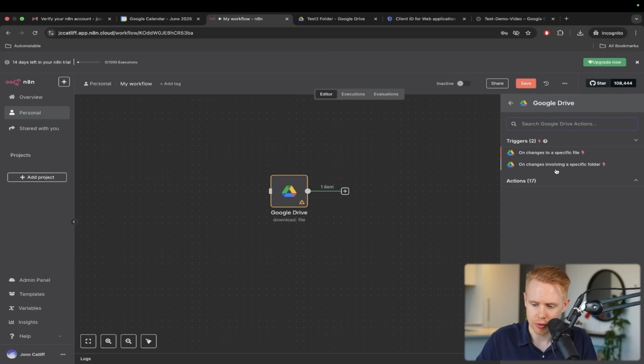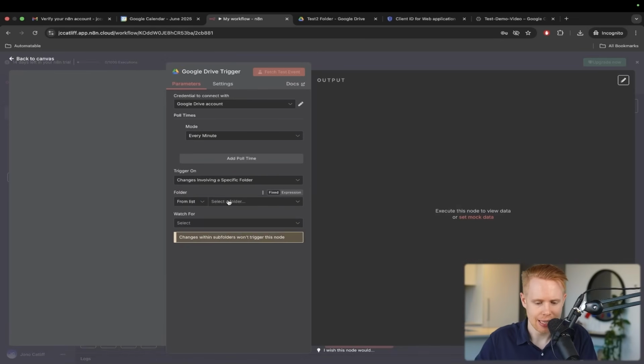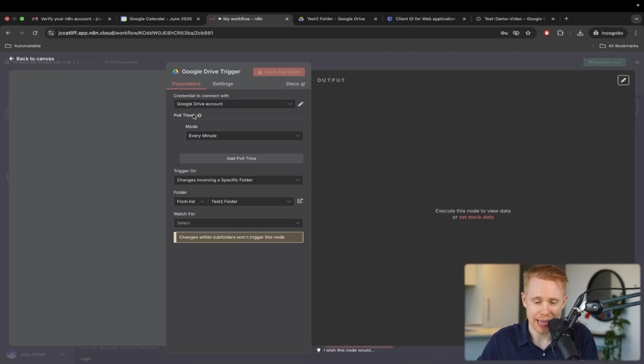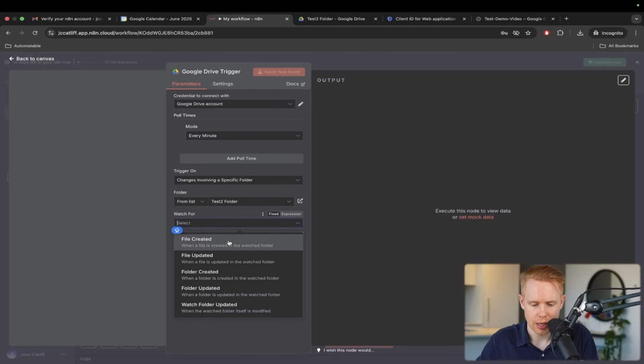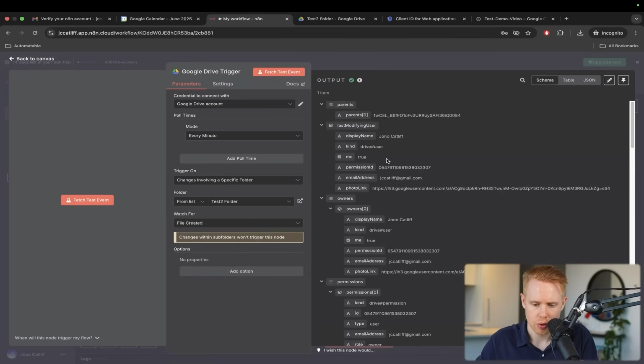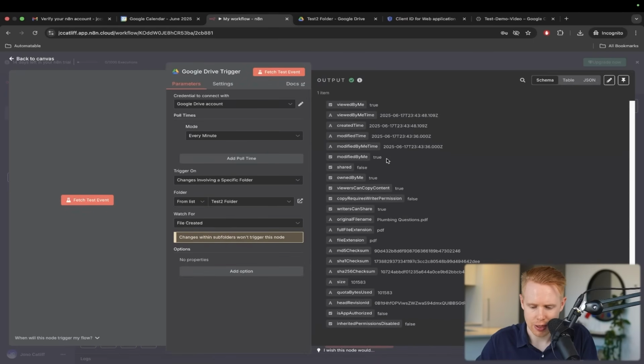So on changes involving a specific folder, we could add this in and then choose our test folder here, which is test2 folder. And anytime anything's dropped in here for whatever reason, we could automatically add that into our vector database. So file created here, okay? And we could fetch test result. We're getting that exact file back.